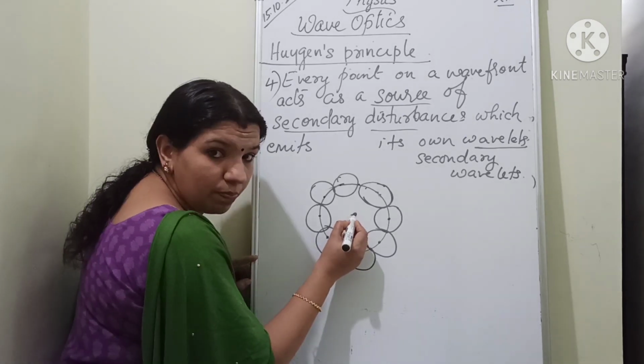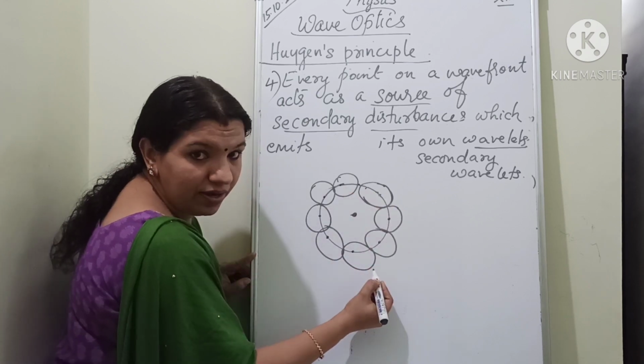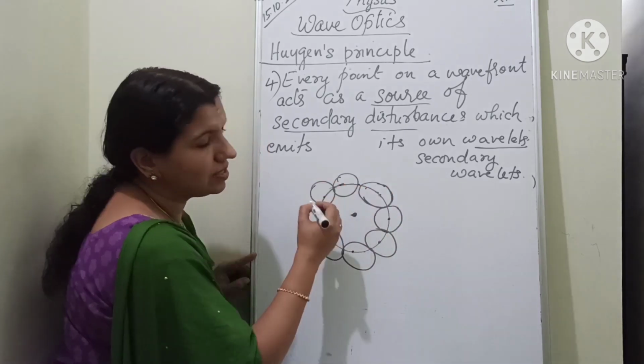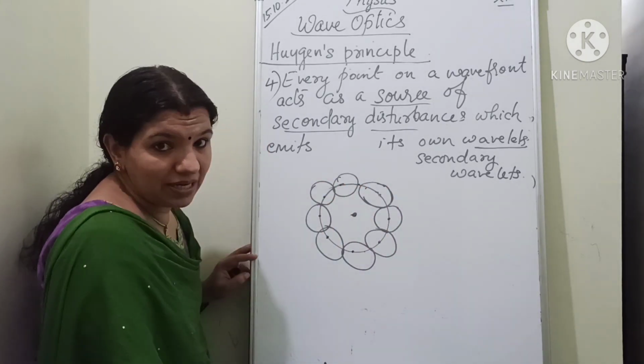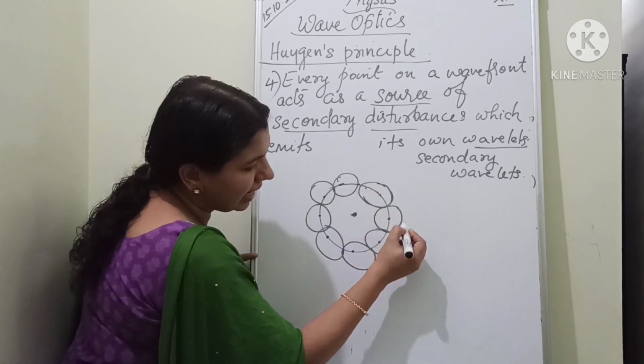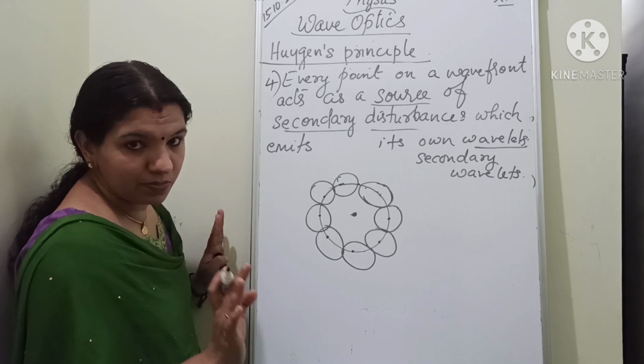This is the point source. Now this is the wavefront. These are the points which act as the source of disturbances. Now this is the secondary wavelet. This much clear.